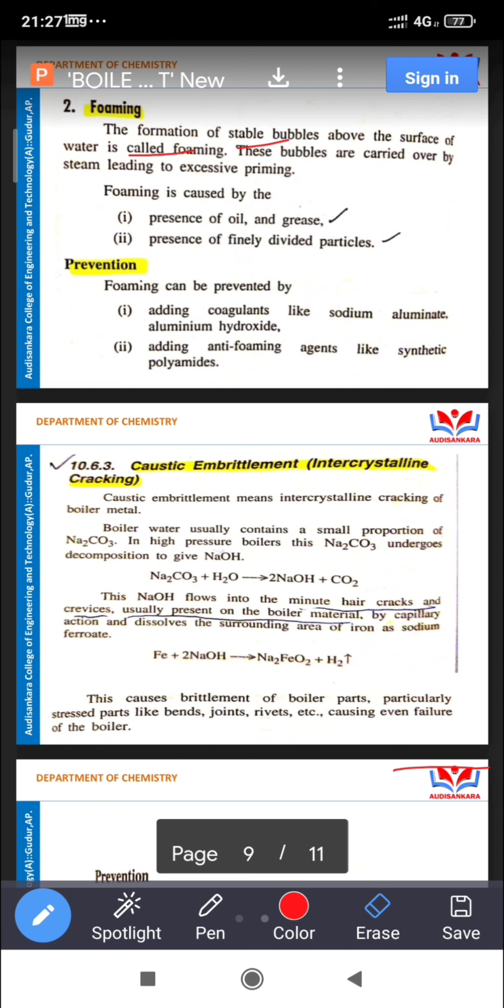This is how corrosion develops. This causes embrittlement of boiler parts, particularly stressed parts like bends, joints, rivets, etc., and even causes failure of the boilers. This is known as caustic embrittlement. Caustic embrittlement is intercrystalline cracking in boilers, due to a small quantity of Na2CO3 in the boiler. The Na2CO3 reacts with water, NaOH is generated, and the NaOH flows into the minute hair cracks.